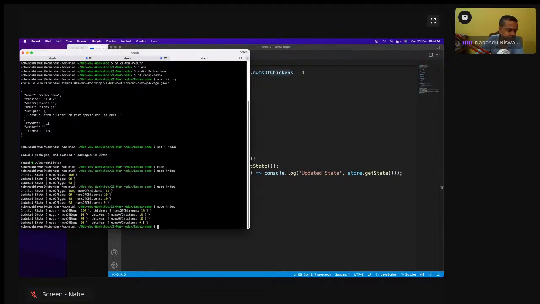So that is done. Now what are we going to do? Now we are going to do something known as middleware. So what are middlewares? Middlewares are something which adds functionality to a Redux project. There are a lot of different kinds of middlewares.